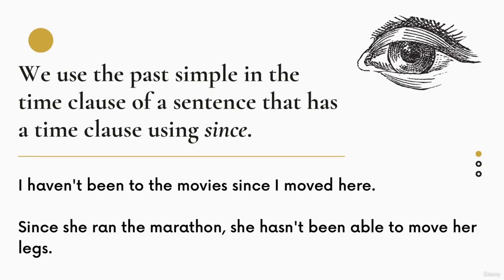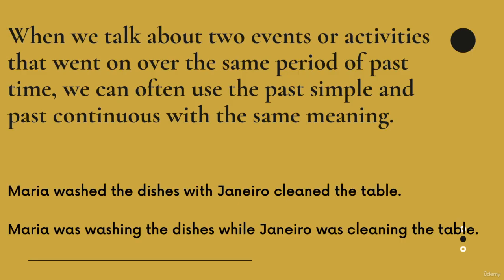The next rule, we use the past simple in the time clause of a sentence that has a time clause using since. I haven't been to the movies since I moved here. Since she ran the marathon, she hasn't been able to move her legs. When we talk about 2 events or activities that went on over the same period of past time, we can often use the past simple and past continuous with the same meaning.